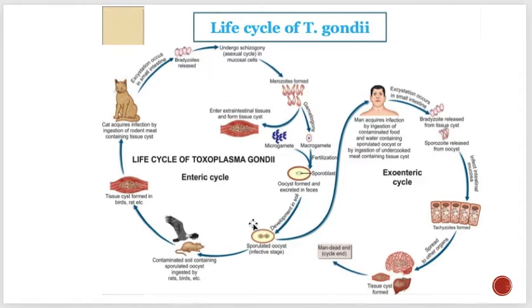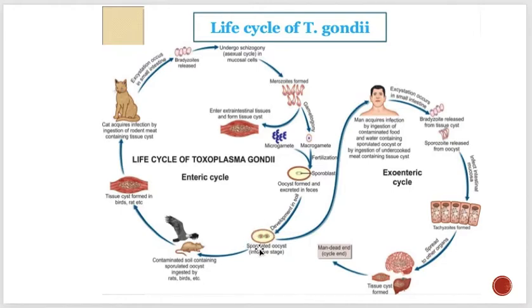The cat is shedding this oocyst, but basically it is not infectious. But the oocyst undergoes sporulation, and they form a sporulated oocyst. This sporulation occurs in the soil, with formation of two sporocysts.